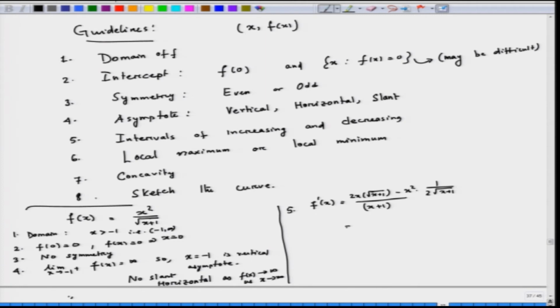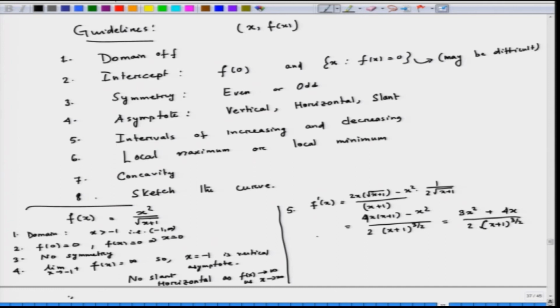So, this is going to be 2 x times x plus 1 minus x square, divided by 2 times x plus 1 to the power 3 upon 2. Further simplifying it, what we are going to get is 3 x square plus 4 x divided by 2 times x plus 1 to the power 3 by 2.